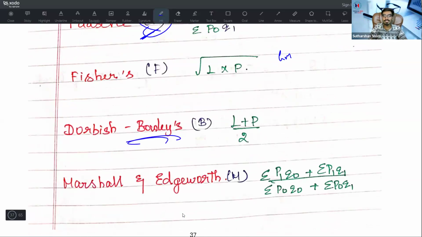What do Drobish and Bowley say? Drobish and Bowley say, I am not going with the geometric mean approach, which is my best measure. Arithmetic mean is my best average. So I'm going with the average method, that is L plus P divided by 2. Laspeyres plus Paasche divided by 2. That's what Drobish and Bowley say.